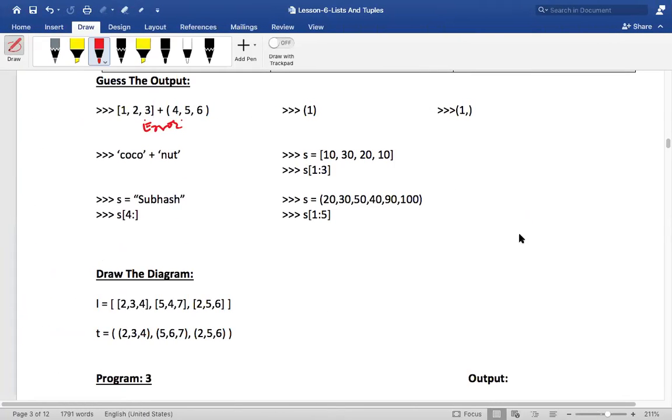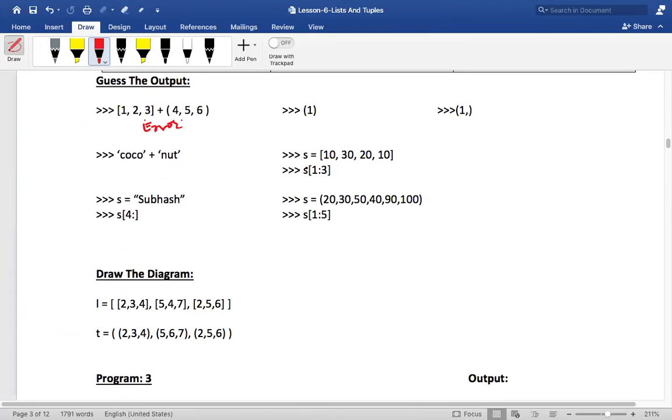Okay. Right. So this I've told you, right? So what's the output of this now? Can you tell me? Put that in the chat box. What is the output of this? Coconut. Yes, correct. Coconut is correct.